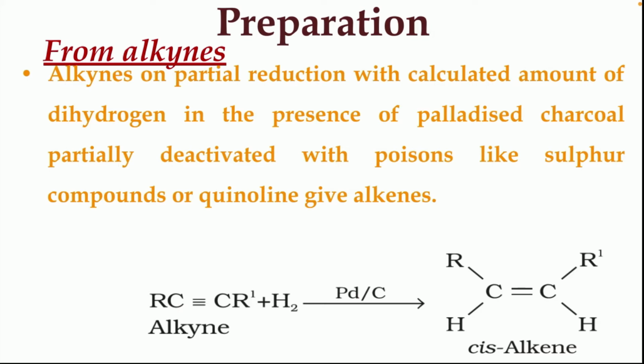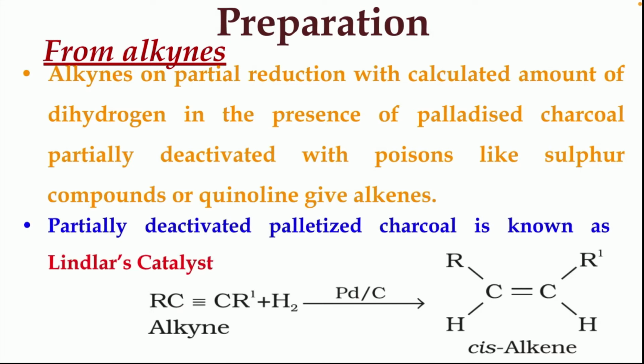So children, alkynes on reacting with hydrogen in presence of palladized charcoal. The partially deactivated palladized charcoal is also known as Lindlar's catalyst. So what is Lindlar's catalyst? Partially deactivated palladized charcoal is known as Lindlar's catalyst. So alkynes on reacting with hydrogen, here actually addition of hydrogen takes place. So here one of the pi bonds is broken and the triple bond is converted into a double bond. That means hydrogen is added.